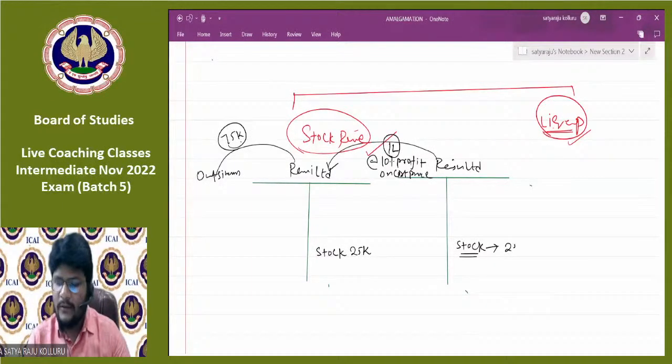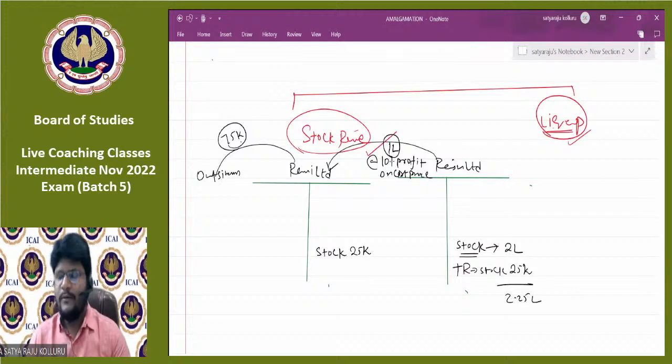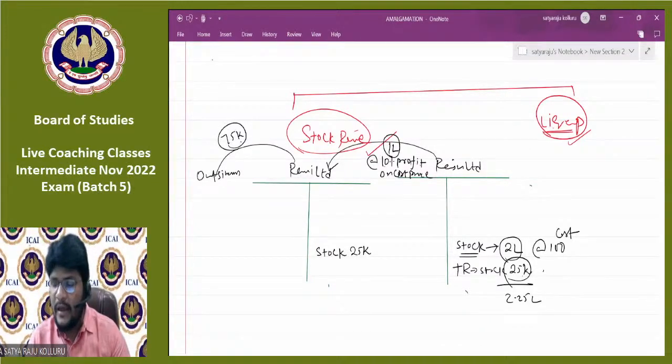Let us assume it is 2 lakhs. Now, after adding the Rani Limited closing stock, it will become 2,25,000. But my question here is, sir, the original stock of Razu Limited is at the rate of 100 rupees, which is at cost. Do you agree? Now, this 25,000 worth of goods is not at cost, because they are adding 10% profit on the cost price. Adding 10% profit means this is at the rate of 110 rupees. You can call it NRV or the market price.